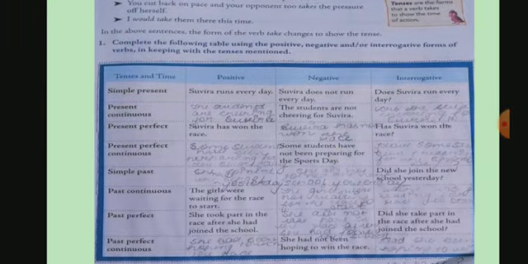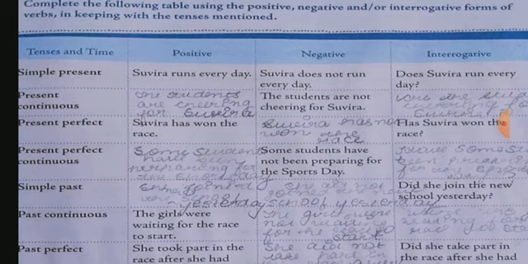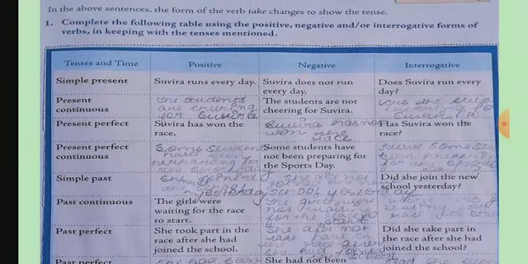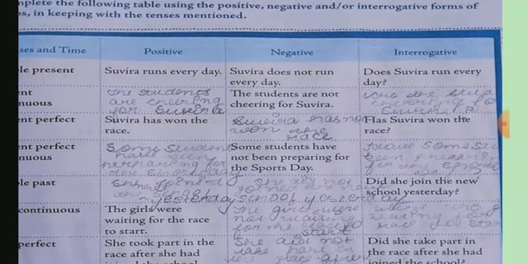So now what we have to do, we have to complete this table. Everybody knows about the tenses very well. So here some examples are given on behalf of that. We have to do this. Present continuous. So here positive and interrogative blank is remaining and negative is given. So we can understand what we have to do. The students are not cheering for Suvira. This is negative. What will be the positive? The students are cheering for Suvira. And the next one, helping verb will come before the subject. This is the form of interrogative sentence.